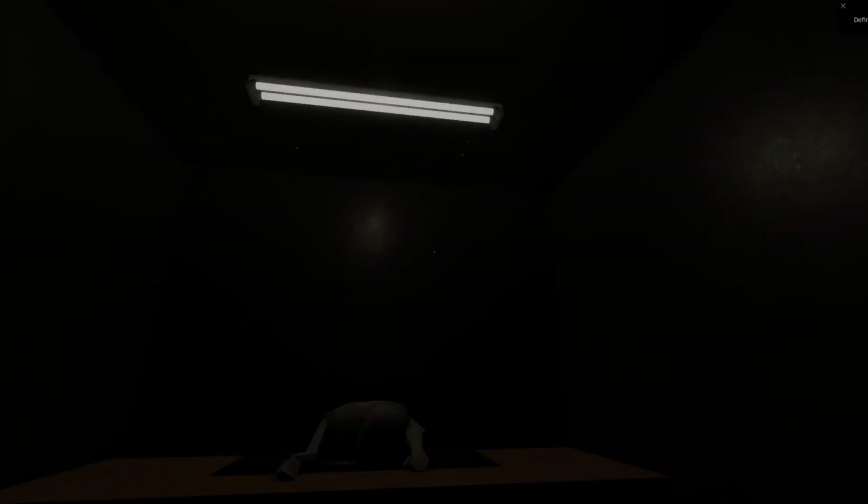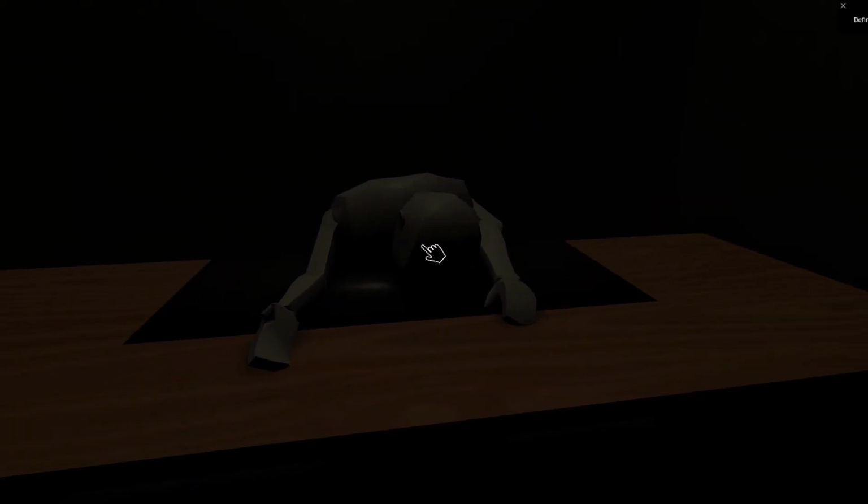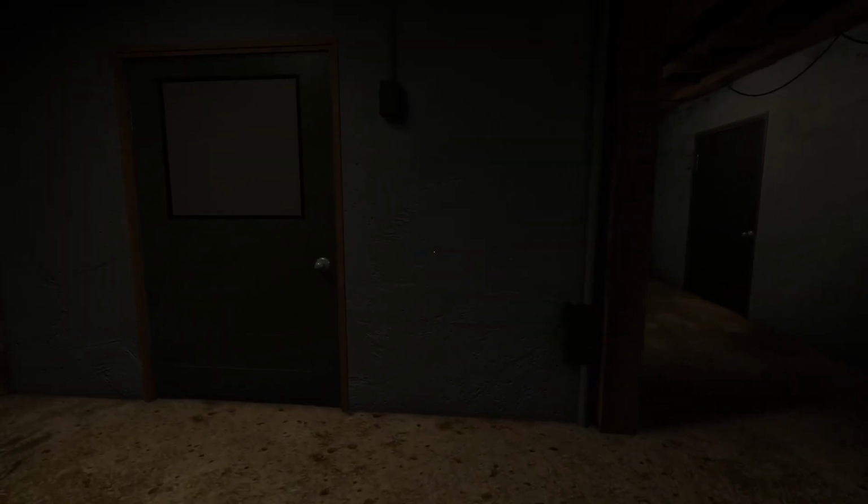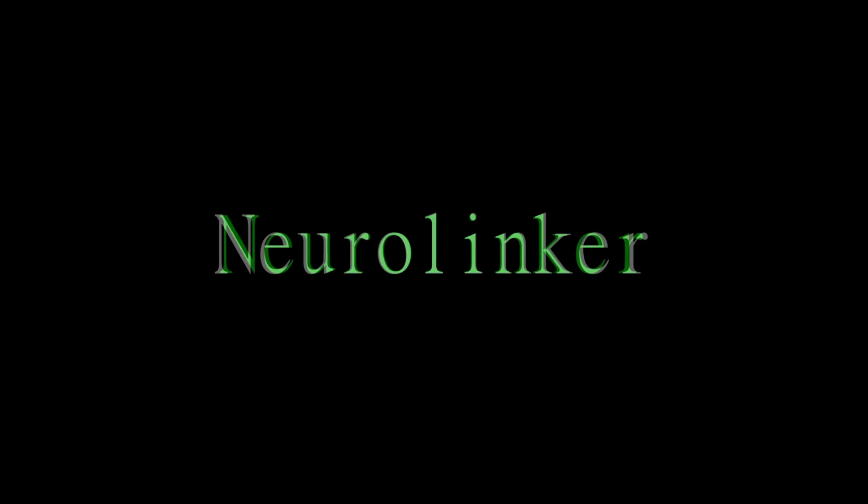Lost and confused, all you can do is connect through people's heads. In this game, you sync with people's minds using the mysterious Neurolinker technology, diving into their memories to uncover their stories. Each patient has a tale to tell, and it's up to you to piece together what happened to them. The story of this game surrounds this so-called Neurolinker.